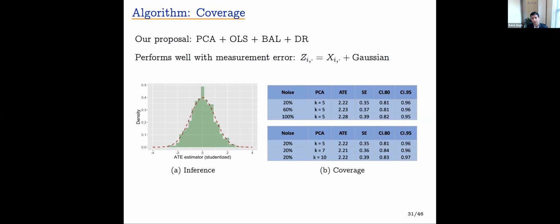And in the first table, we're ramping up the noise to signal ratio: 20, 60, 100% noise to signal ratio. For now, we'll do correct specification. So the rank of the DGP is 5, and we'll use 5 principal components. We can see how our point estimates compare to the ground truth, which in the synthetic design is 2.2, and they seem pretty close.